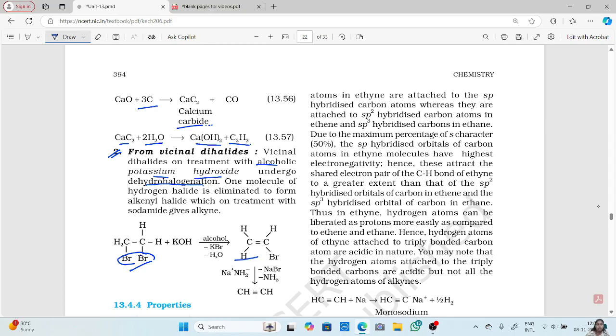One molecule of hydrogen halide is eliminated to form alkynyl halide, which on treatment with sodamide gives alkyne. So first, you have to take the vicinal halide and treat it with alcoholic potassium hydroxide. What will happen? You will get dehydrohalogenation, and you convert the alkene into ethene. Now this ethene, when you react it with sodamide, that is sodium and amide, you get your alkyne.